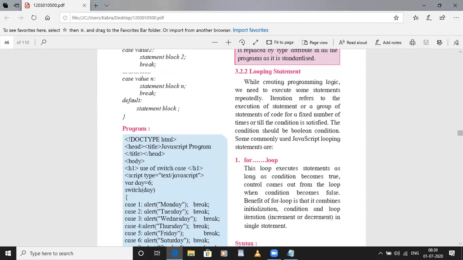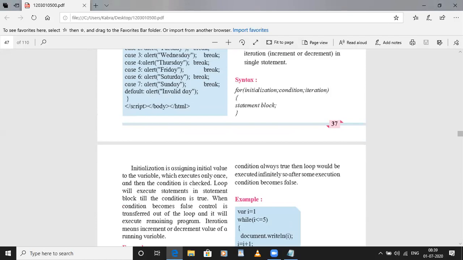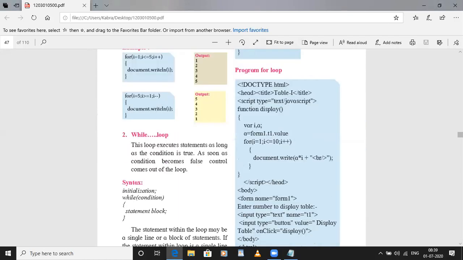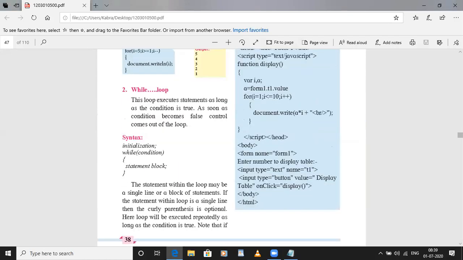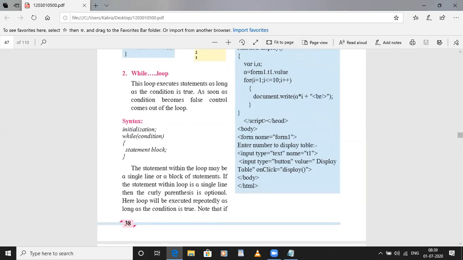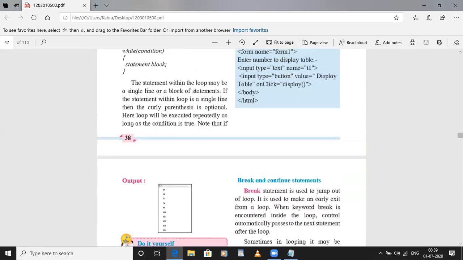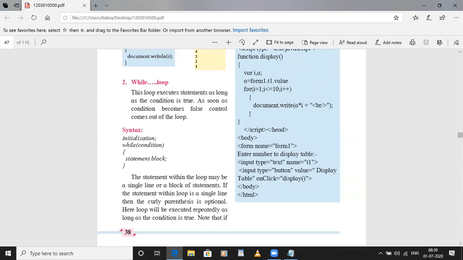The for loop. So please go through this for loop again once. This program we will see in the next session because it is something different. Now you can see for loop, while loop. Can you see on the screen? Yes, ma'am. Okay, so here see initialization statement, then condition and statement block.